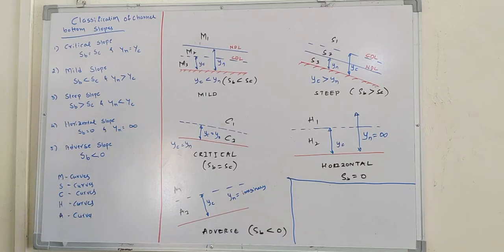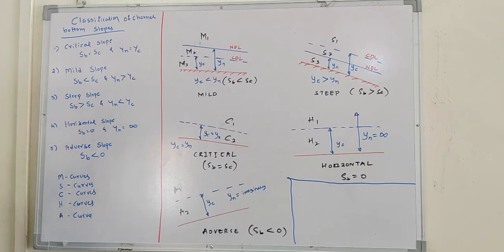So today we will discuss the classification of channel bottom slopes. Normally there are 5 types of channel bottom slopes. It depends upon the depth of flow in the channel.